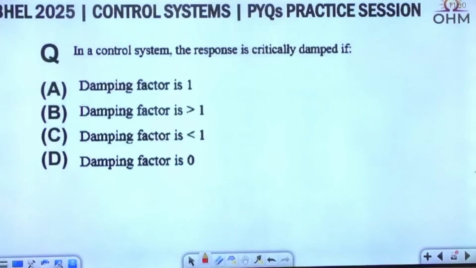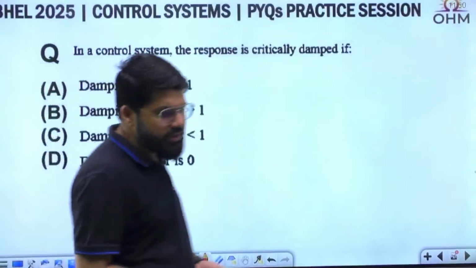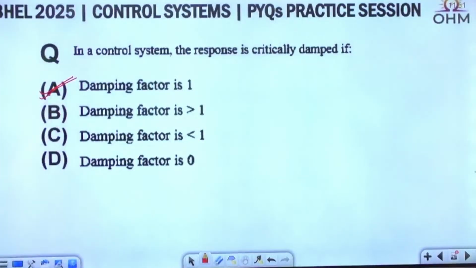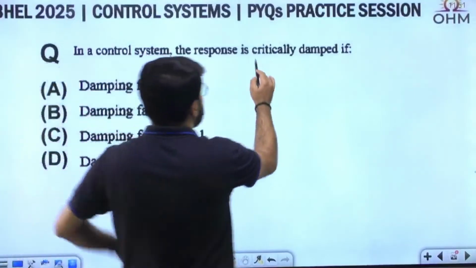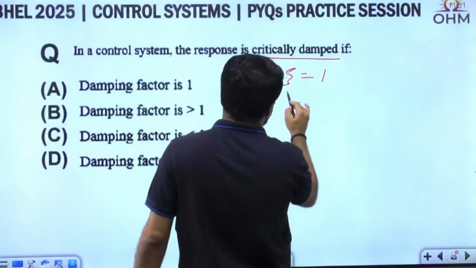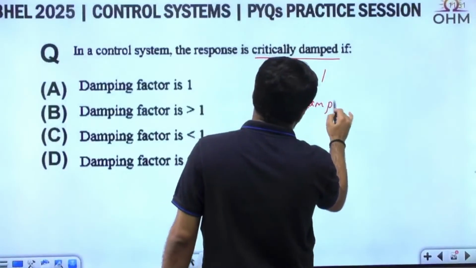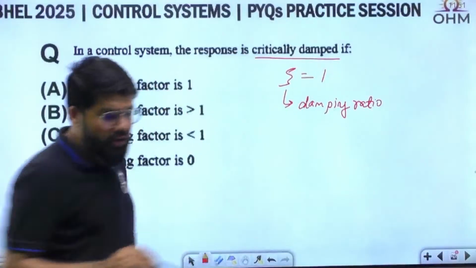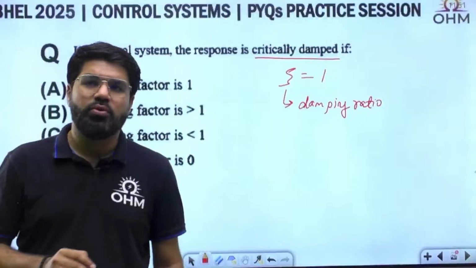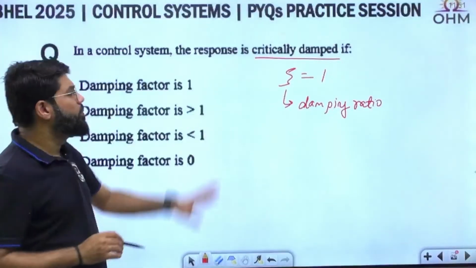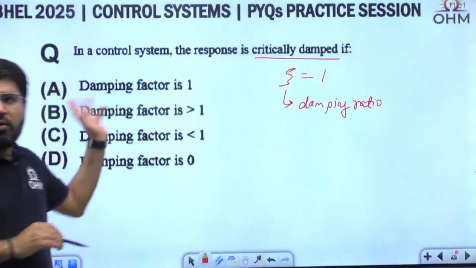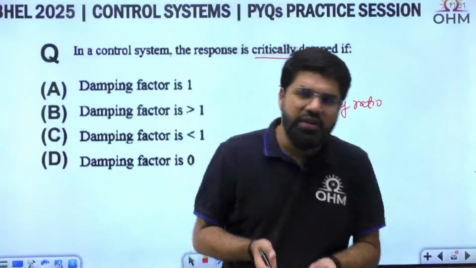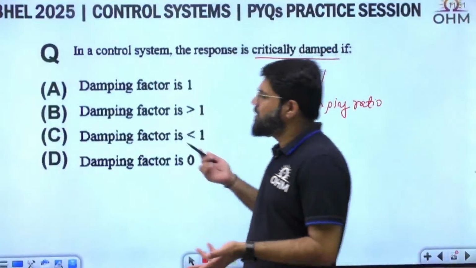Next question. In a control system, the response is critically damped. Again, a tick mark question. We know that the response is critically damped if zeta is 1. It's not properly a correct question. What I believe is it is critically damped if zeta equal to 1, and zeta means the damping ratio. Damping factor is what we call alpha, so we don't normally classify according to alpha. Alpha is zeta into omega n, and damping factor can take any value, but we know the philosophy of the question, what they want to ask. So we can tick mark A at least.